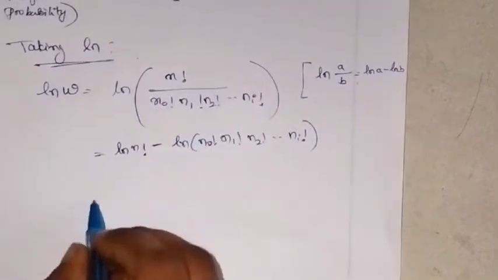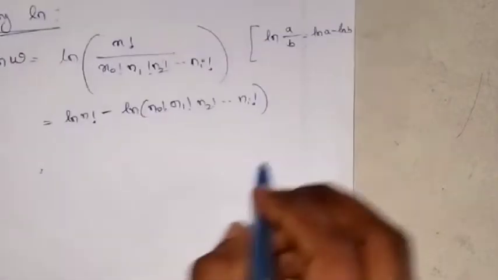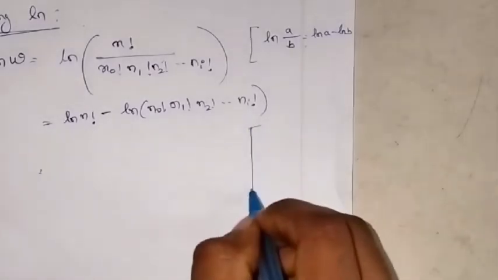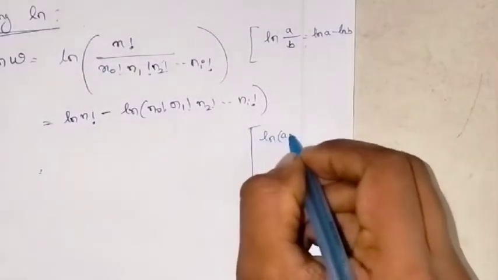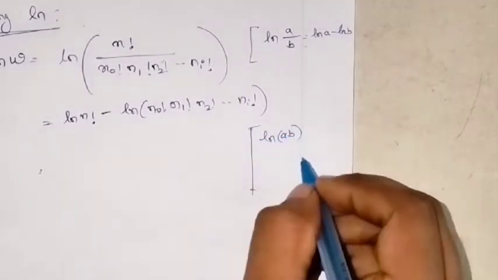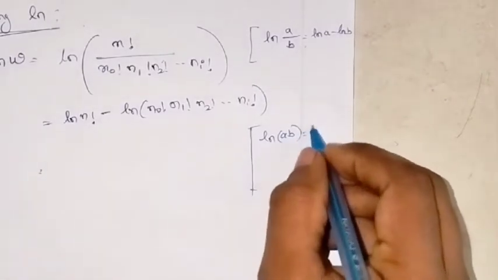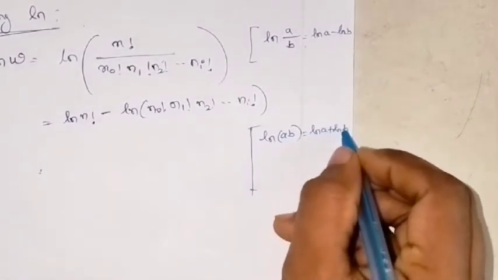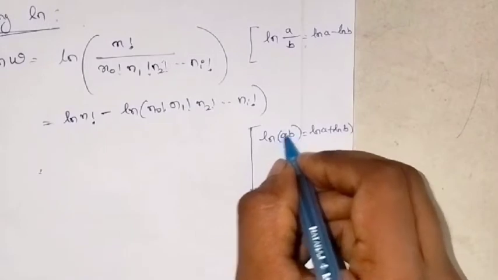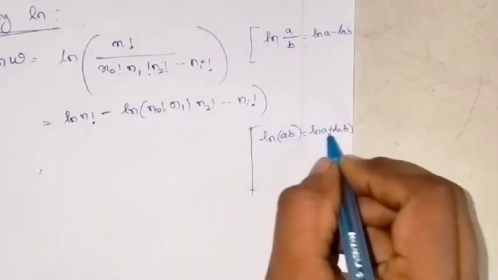Now once again you need to use a property of ln: if you have ln AB, that means you have a product, then you can write ln A plus ln B. So if you have the product, then ln A plus ln B.